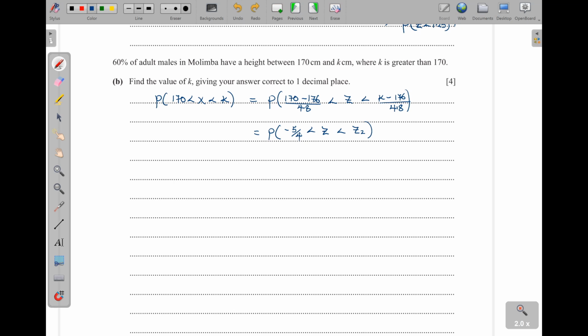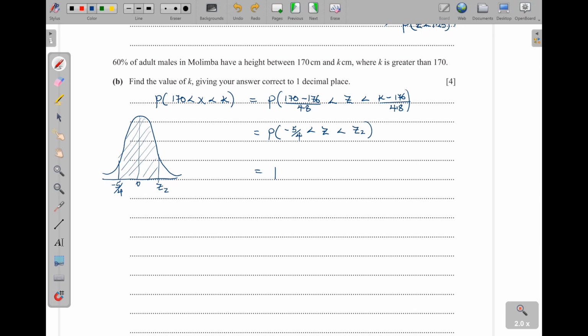So if you are having the z value here, the bell-shaped curve here, this is negative 5 over 4. And then I have a z value here. I don't know whether it is positive or negative, z2. So I need the probability in between them. So automatically, get probability of z less than z2, then subtract this one here. You will get what is in the middle.